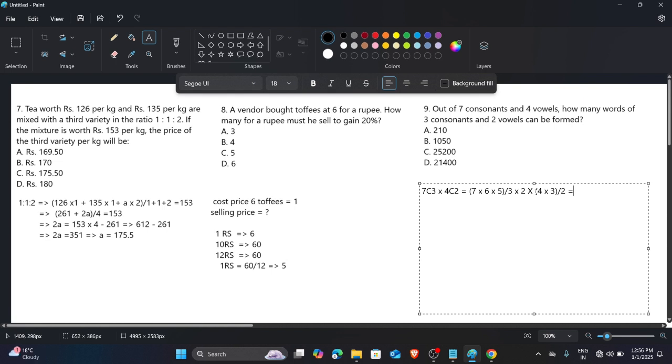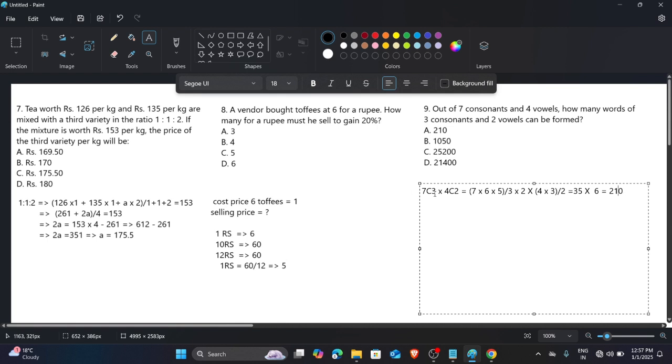If we solve this, the 3 and the 3 cancel, so the first portion gives 35. Now we have to solve the second portion: 4 divided by 2 is 2, and 2 threes are 6. So the answer is 35 times 6: 6 fives are 30, and 6 threes are 18, plus 3 is 21, giving 210. So this is the answer, and you can see that it matches. This is the total concept of combination.